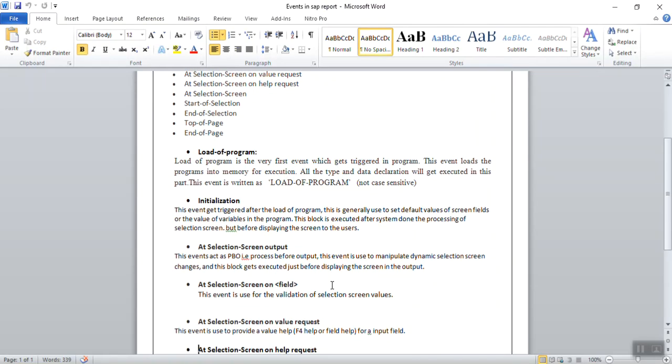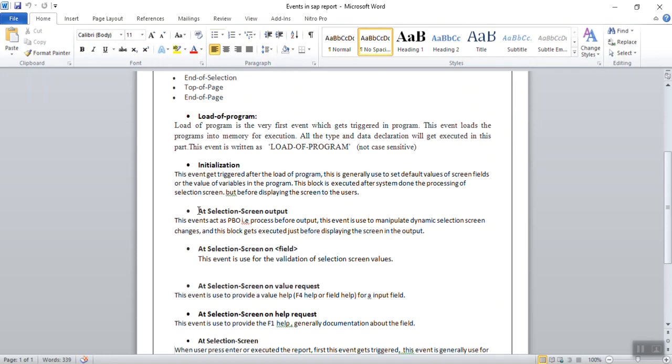After that, we can see there is an event called AT SELECTION-SCREEN OUTPUT. This event acts as a PBO, that is process before output. This event is used to manipulate the data dynamically on the screen, and it is executed every time before displaying the screen in the output.